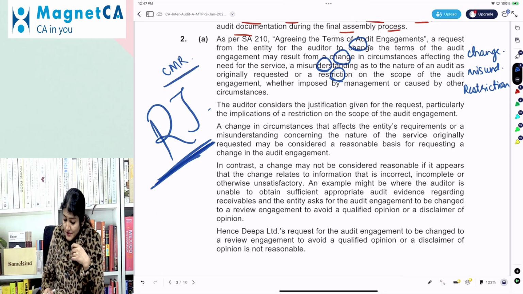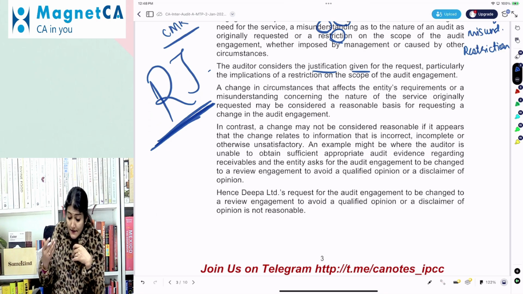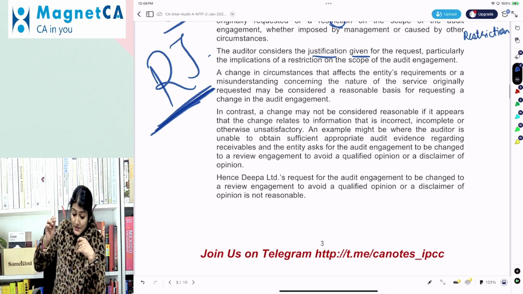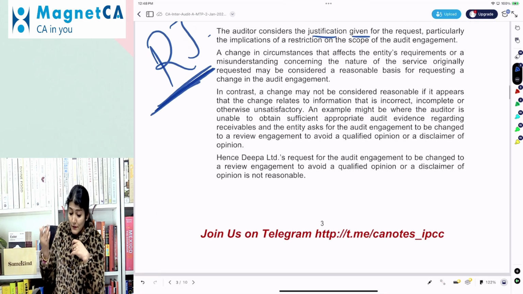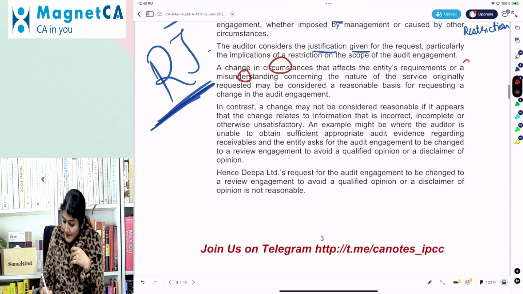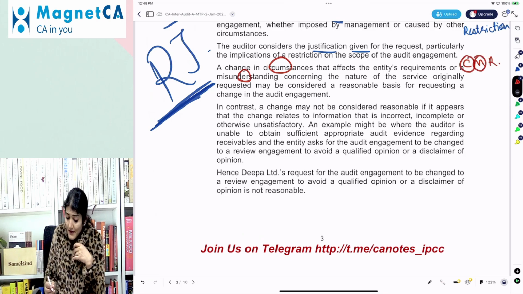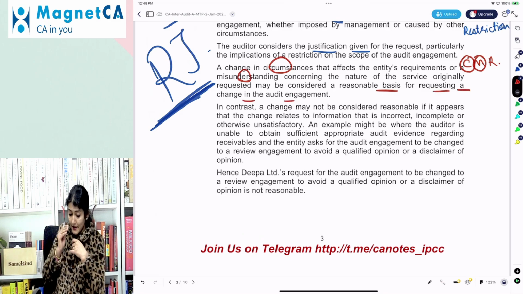Auditor considers the justification given for the request, particularly the implication of a restriction on the scope, a change in the circumstances that affect the entity's requirement, or a misunderstanding concerning the nature of the service originally requested. Right. So it says circumstances and misunderstanding. So out of the CMR, the C and the M, it may be considered to be a reasonable basis for requesting a change in the terms of engagement.